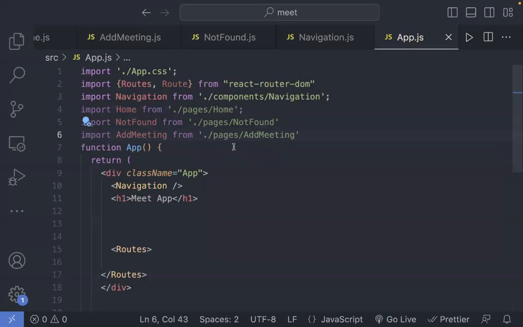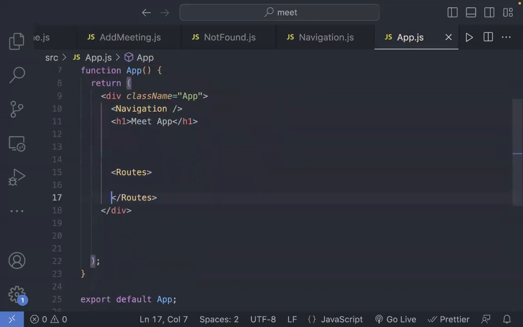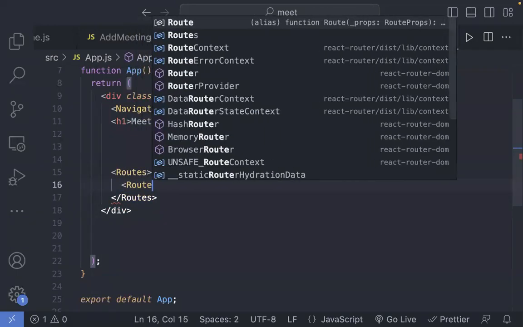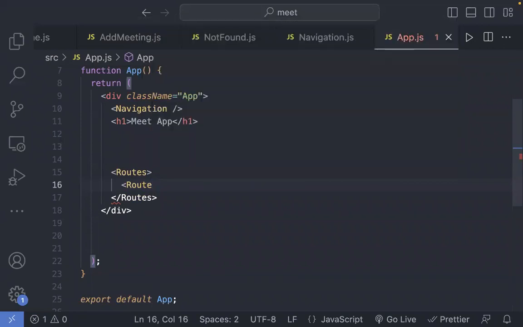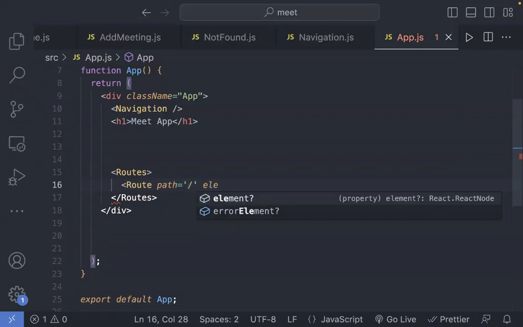Now what we are supposed to do over here is I'll just define all these routes, right? So I'll simply say that inside these routes, I have my route, right? And for each and every route, we need path. And what is this path? The default URL where we need to put this. Now I need to say element. And what is going to be my element?